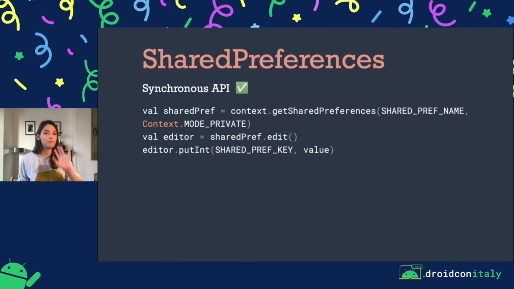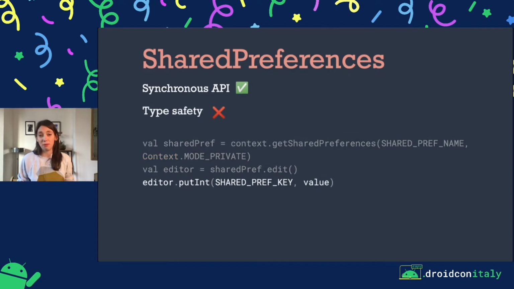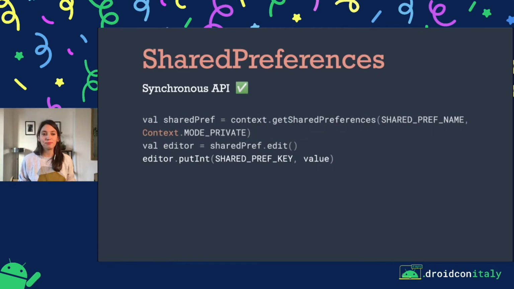For example, SharedPreferences gives us a synchronous API. To do that, you would get the SharedPreferences from the context, call edit on them, and then put the value based on the key and value pair. And I think this is where the first problem appears, because it's not strongly typed. It's so easy to just call putInt instead of putBoolean, for example, for a preference key. There's nothing that gives us type safety.